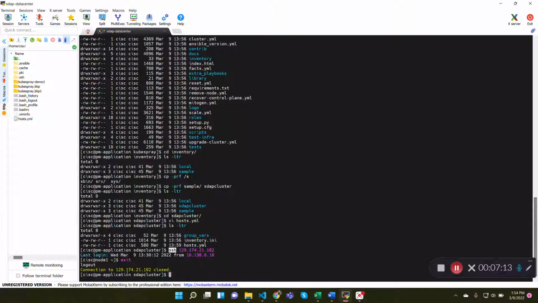The next step is to look into the add-ons file. It is inside the inventory folder.